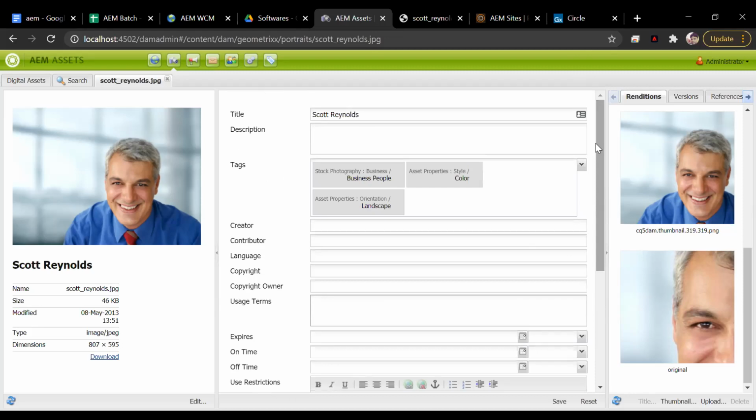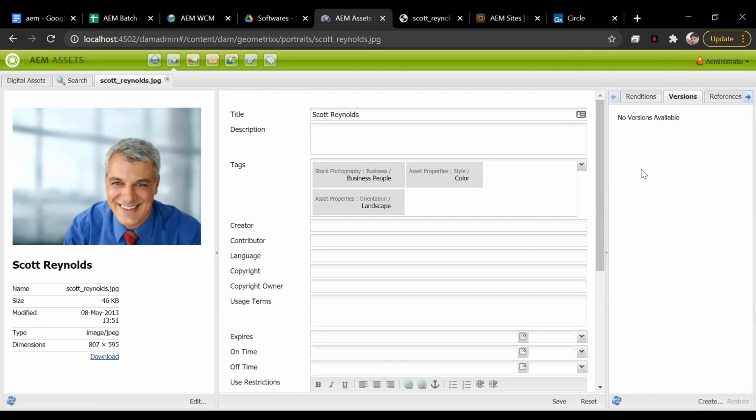So when you upload the image in AEM, it automatically processes that image, creates renditions, creates metadata about it, and fills out information which you can also do manually. You can also see versions, if you change the image multiple times, from one image to another. You can also see references, meaning if you want to check in which pages or even components this image is getting used, you can see all that information here.